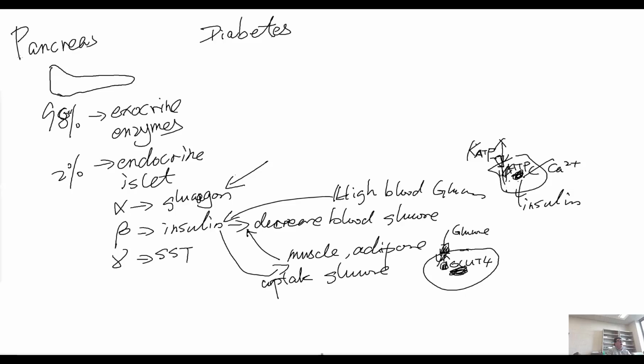In the United States, more than 10% of people have already been diagnosed with diabetes, and roughly one third have pre-diabetes. So what causes diabetes?